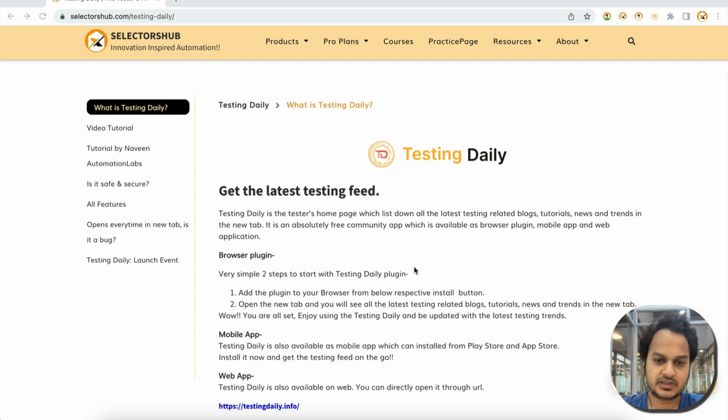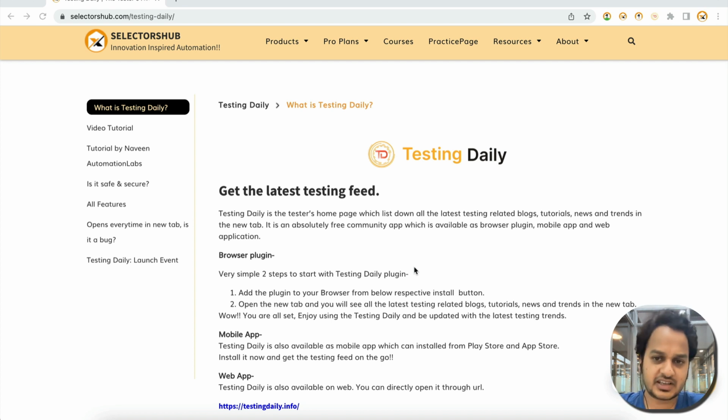Testing Daily today is picking up the feed from almost 250 plus sources, like 100 plus YouTube channels, 120 plus Medium authors, then WordPress websites, Blogspot, and a lot more testing websites as well. So if you are someone who is creating content for testers about testing, latest testing trends, news, different automation frameworks, and Selenium, Cypress, Playwright, etc.